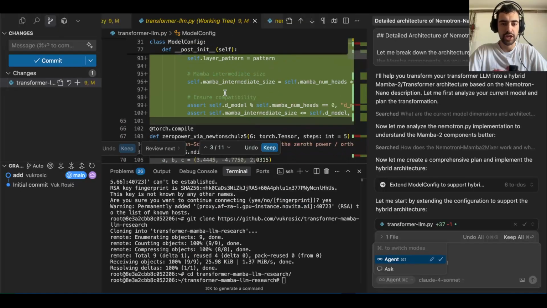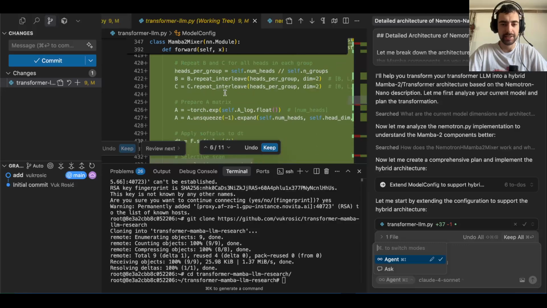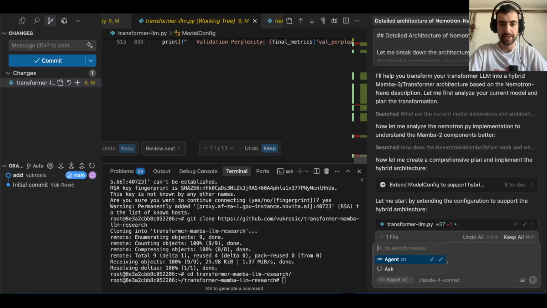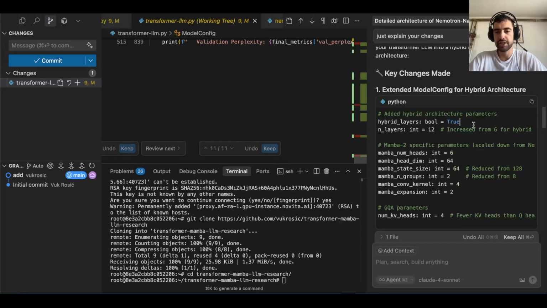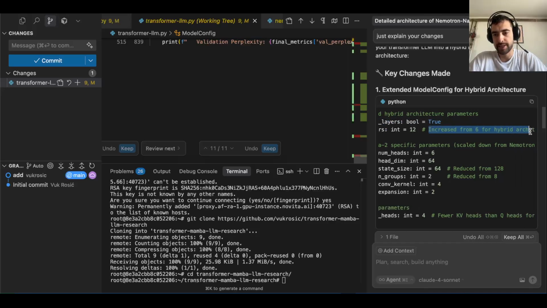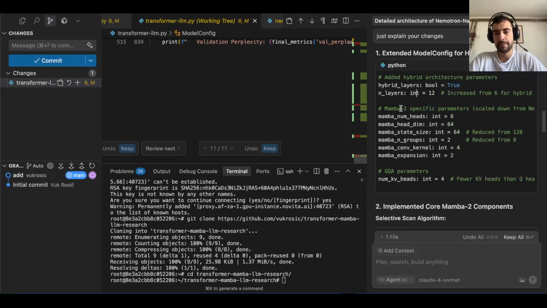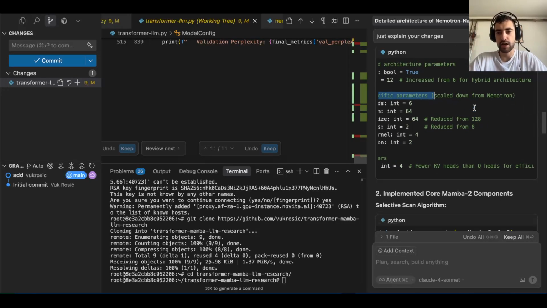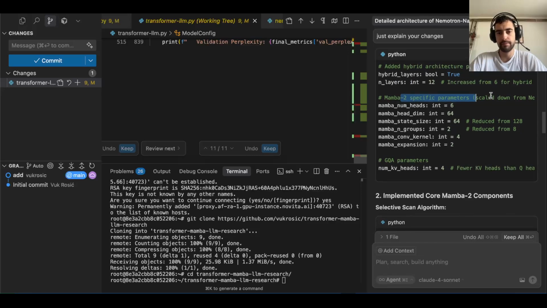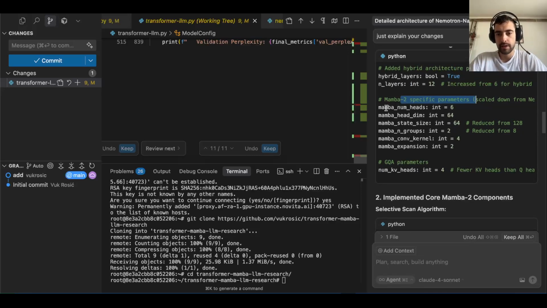It implemented changes. Now let's see what changes it implemented. There is a lot of new code, as I can see. The new changes are extended model config for hybrid architecture. So we have this hybrid layers bool equal to true and number of layers 12, increased from 6 for hybrid architecture. We had 6 layers before. Then we have Mamba 2 specific parameters scaled down from Nemotron. We want to build a bit smaller model. Mamba number of heads 6, head dimension 64.